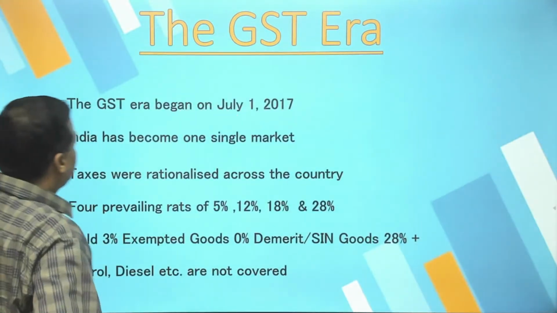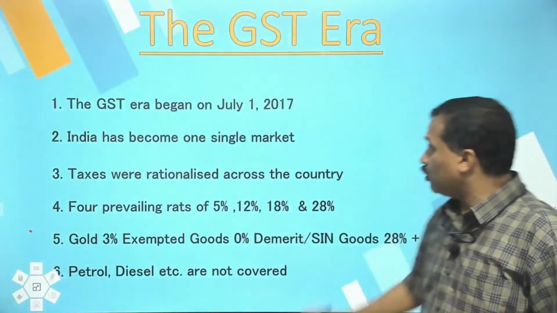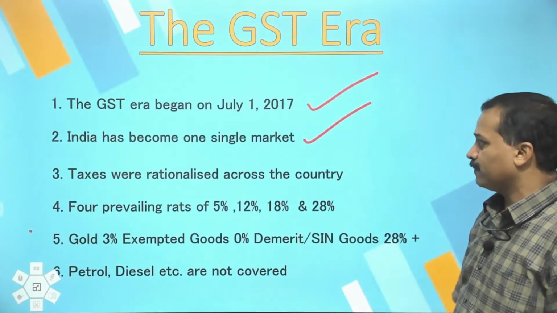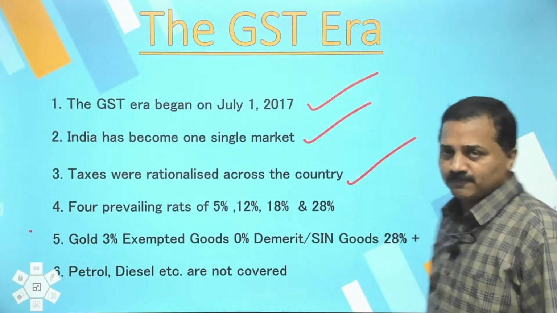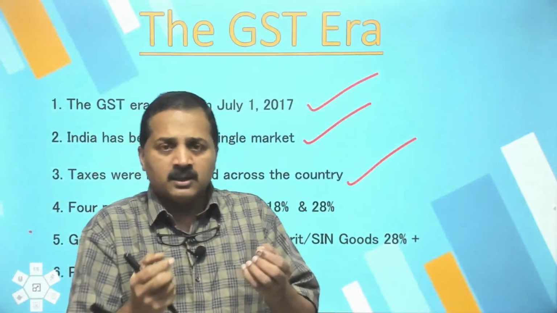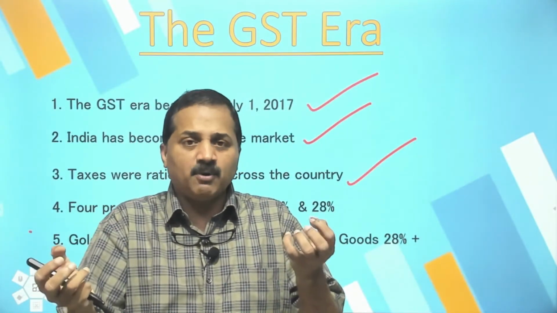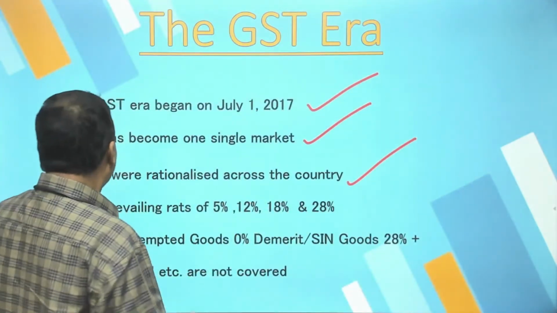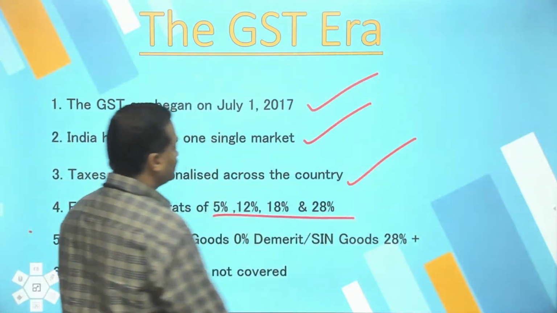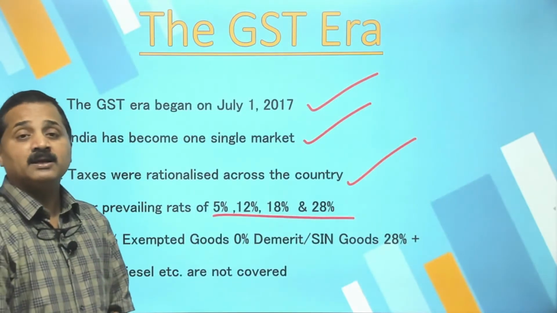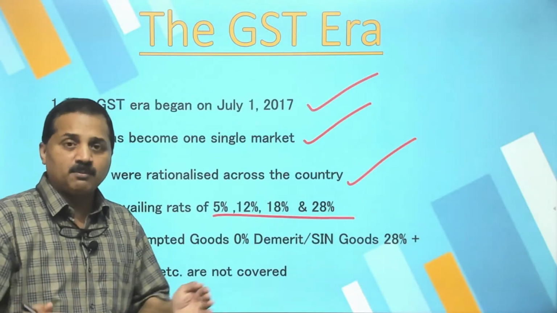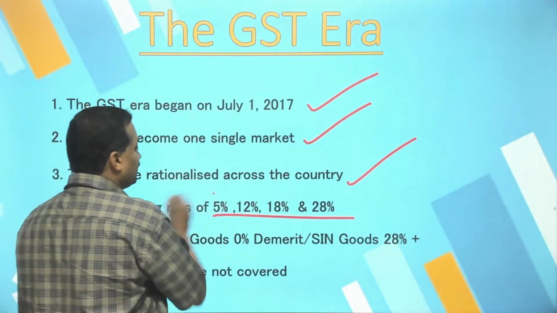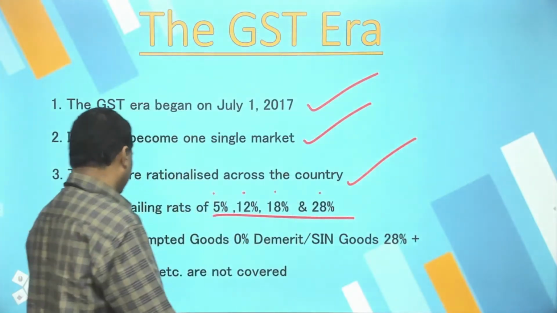Now GST was rolled out on July 1, 2017. India has become one single market. Taxes were rationalized across the country, meaning, as I told you earlier, there existed a time when the same commodities attracted different taxes in different states. That is no longer there. The four prevailing rates are 5%, 12%, 18% and 28%. These are the four tax brackets. Commodities belonging to different brackets will attract either 5%, 12%, 18% or 28%.